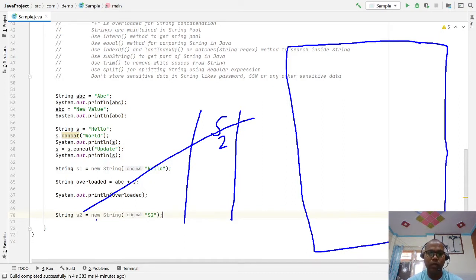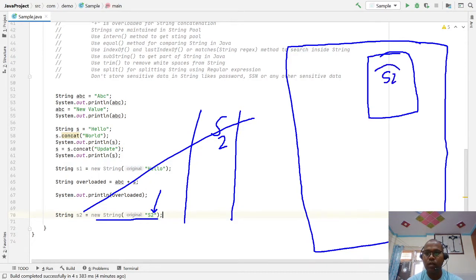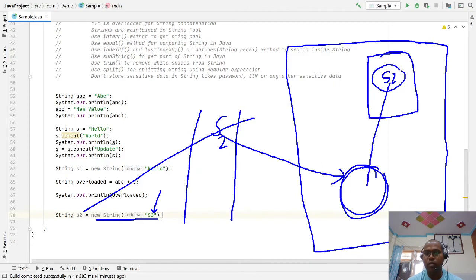Whenever you are creating a new string with double quotes, this is a string literal. String literals first go to the string pool and are stored in the pool memory. Then in the heap memory, a new object is created. Now s2 refers to your heap object.